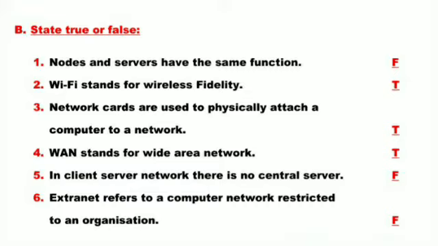Third is network cards are used to physically attach a computer to a network. This is also true. Fourth is WAN stands for wide area network. This is true. Fifth is in client server network there is no central server. As you know, in client server there is a central server which controls everything and provides services to the clients. So this is false.